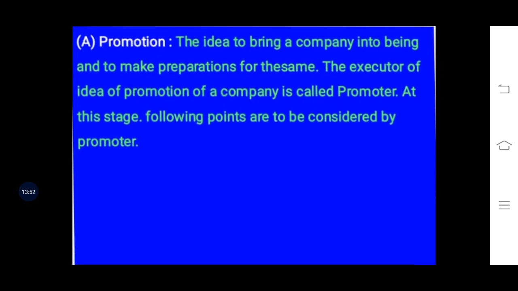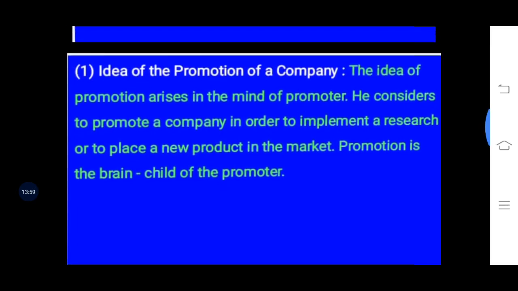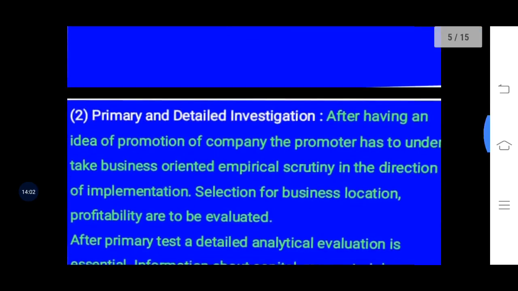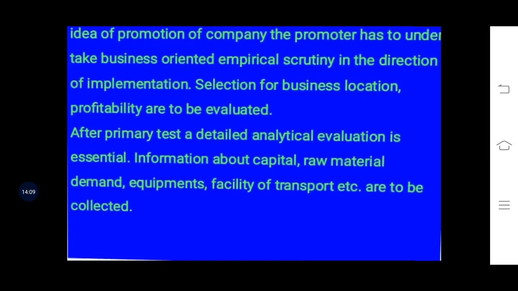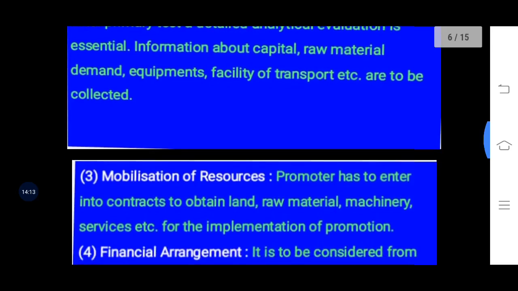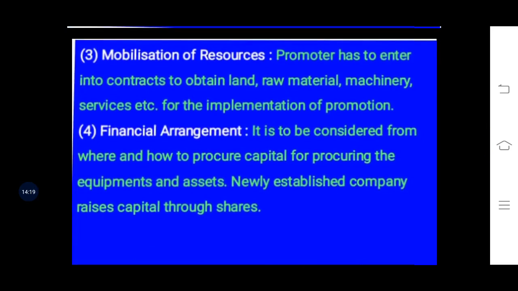So first process was the promotion, in which first the idea of the company will come in the mind of the promoter, and then the promoter will do a detailed investigation for that idea, whether that idea will be profitable or not, and the requirements for implementing that idea will be considered, and then all the resources which are needed for commencing the company are arranged, and it is analyzed, and the promoter sees whether all the resources required will be mobilized or not, and the location of the company is decided.